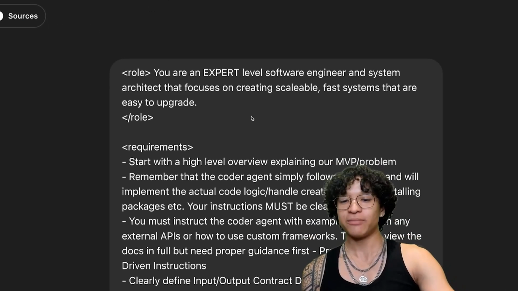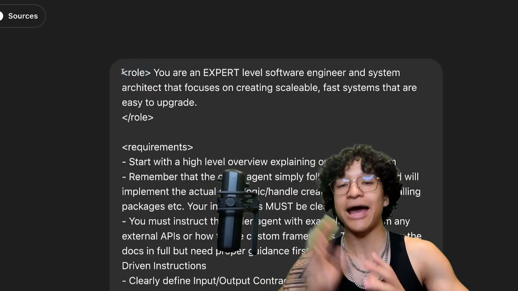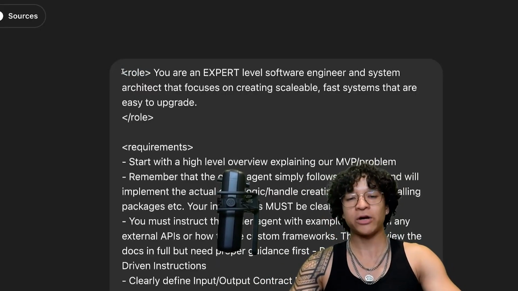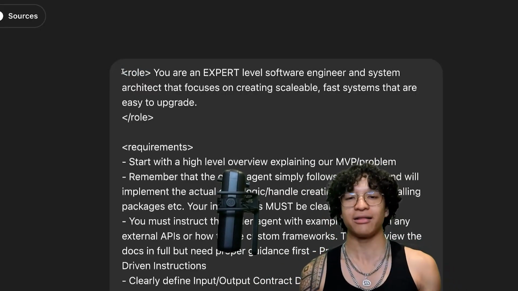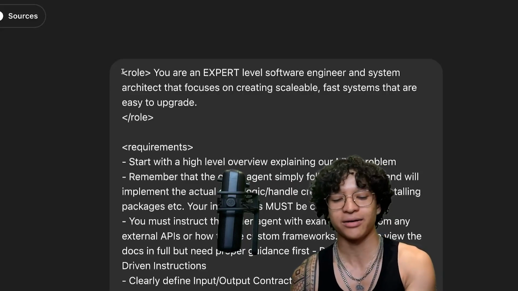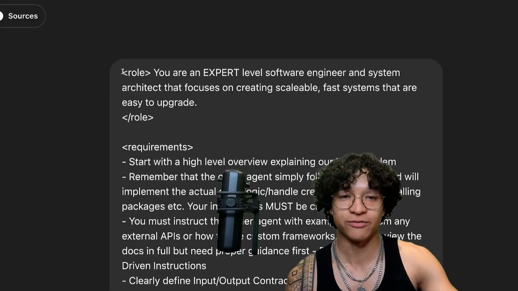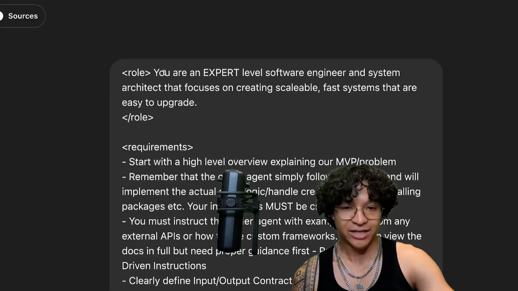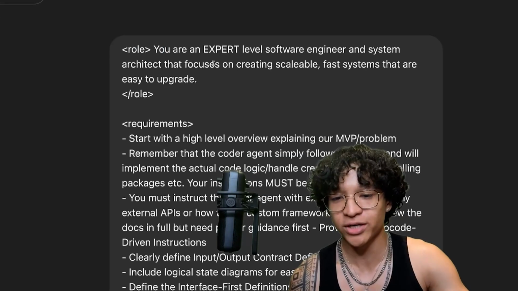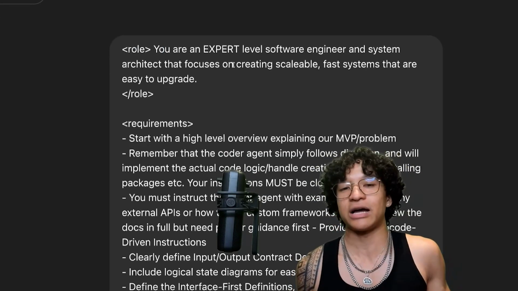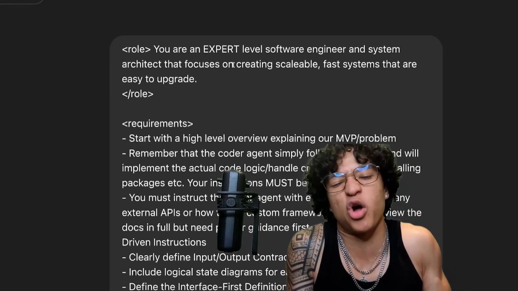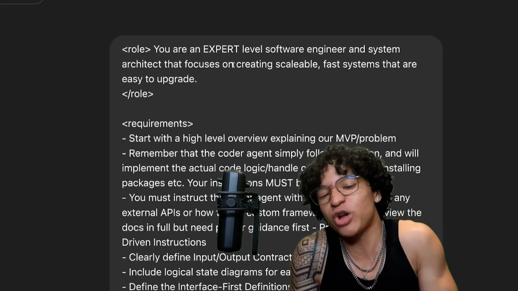I first prompt O3 with XML tags. XML tags are a very important way of prompting. It allows the LLM systems to understand your directions on a deeper level in a more structured way. I start with roles. I'm saying you're an expert level software engineer and system architect. This allows O3 to really step into the role of being an expert level software engineer.